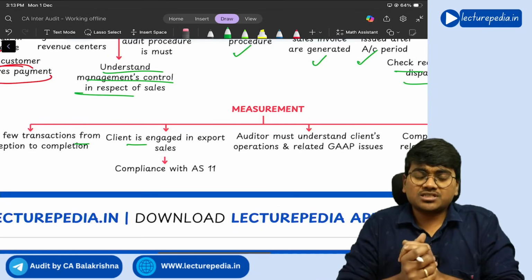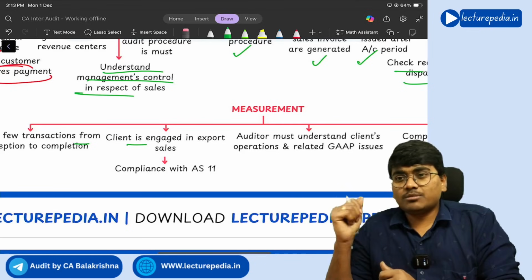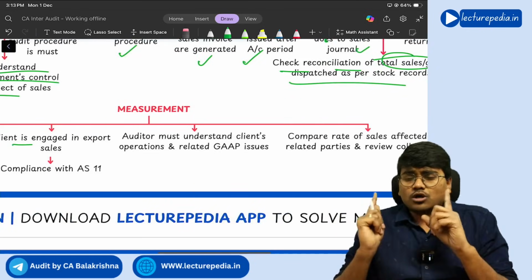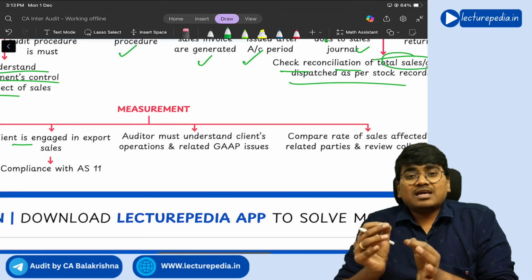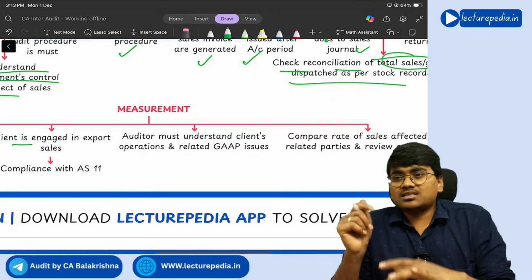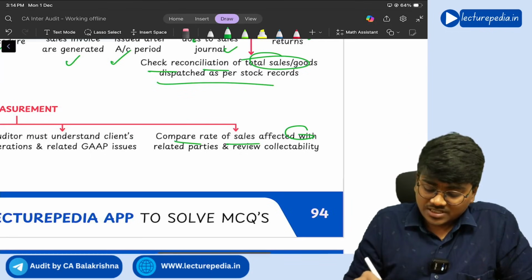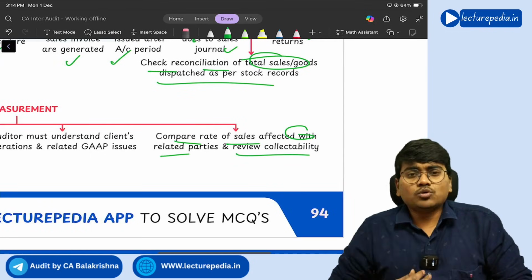Whenever foreign exchange is involved, you need to apply the requirement of AS 11, right? Next, the auditor should also understand the generally accepted accounting policies that the client is following, and compare the rate of sales affected with related party and review collectability.